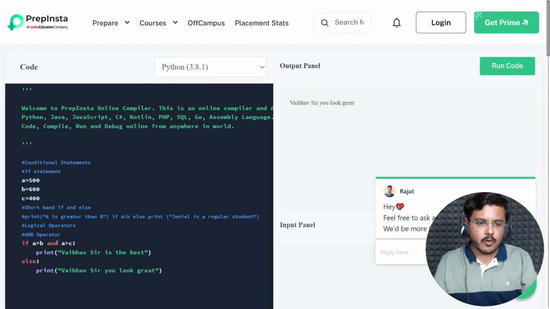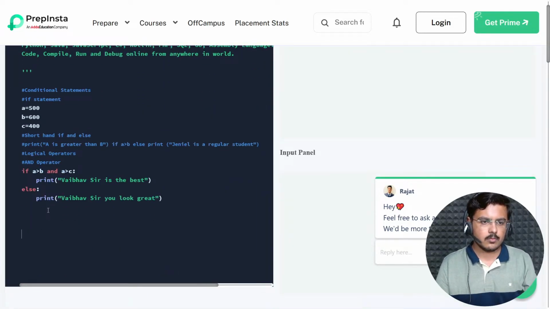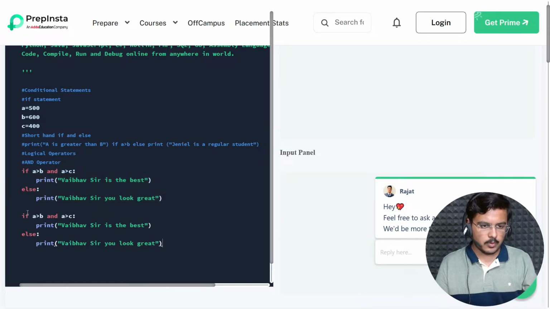But what if I use the same block again? Fine. I use the same block again. I'll copy this out. I'll put it here. And let's comment this whole portion out. Fine.